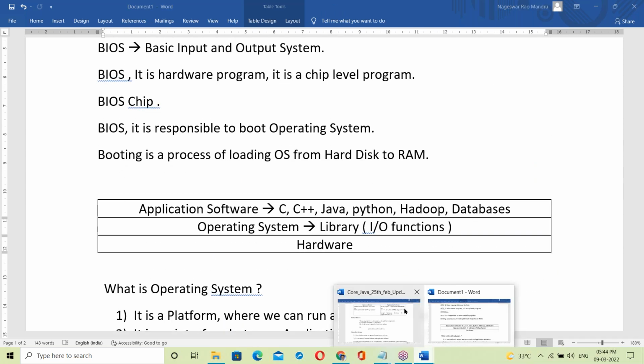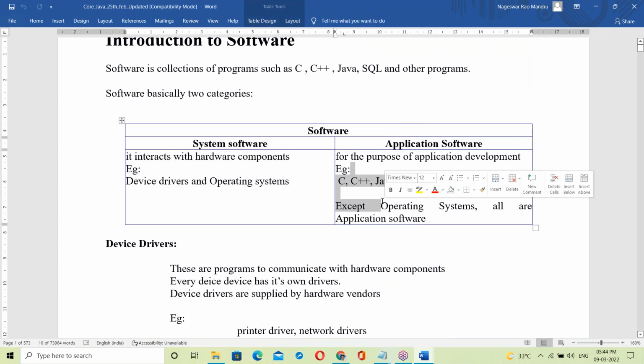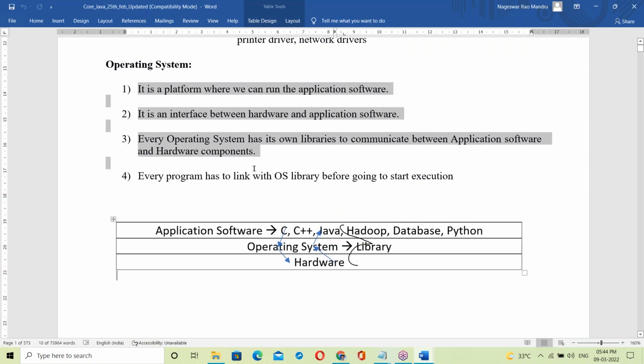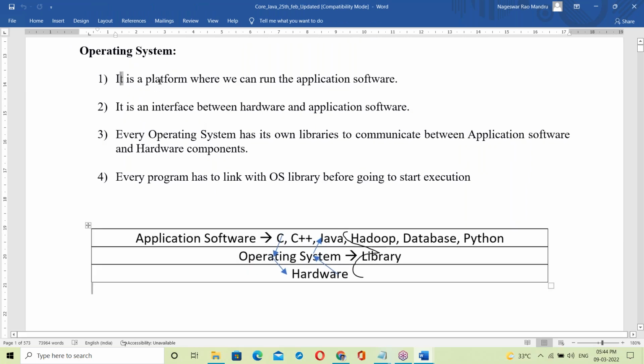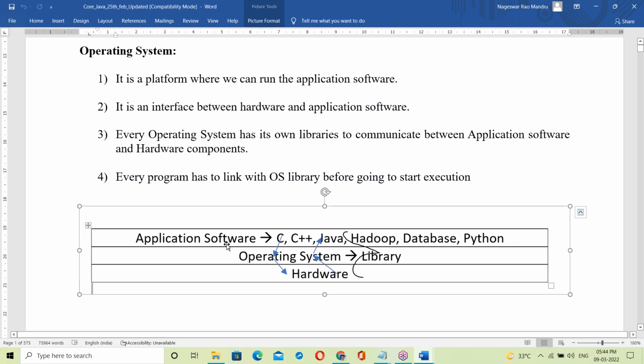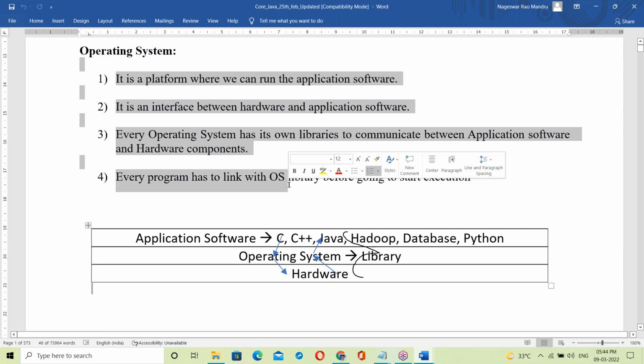Next, our topic: system software and application software. All four points about BIOS and OS are explained in the document I have prepared, so you can follow the document. On top of hardware is the OS, then application software. The fourth point is also mentioned: every program has to link with the OS library before starting execution. So this is about OS.